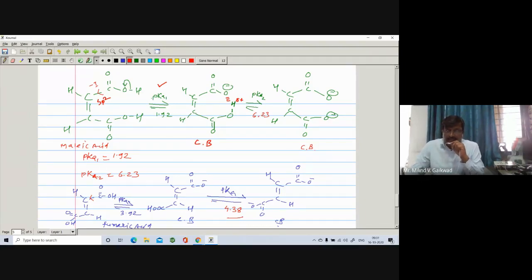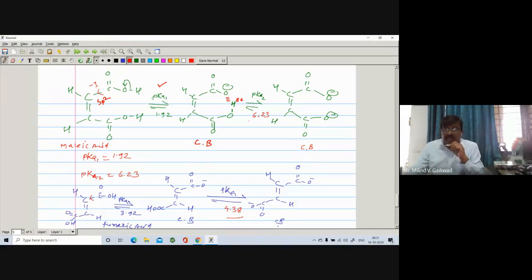Here the second pKa of fumaric acid is found to be 4.38, and the second pKa of malic acid is found to be 6.23, meaning the second hydrogen of COOH of fumaric acid undergoes dissociation very easily as compared to malic acid.